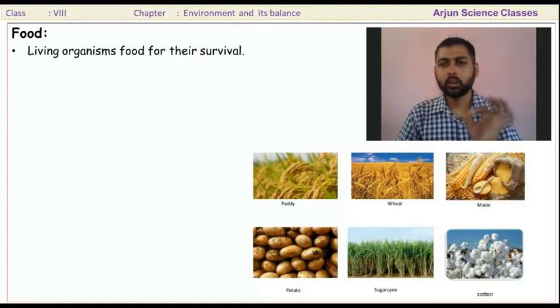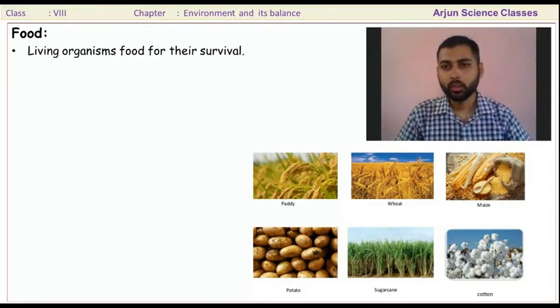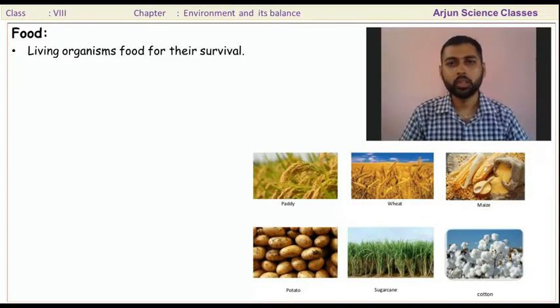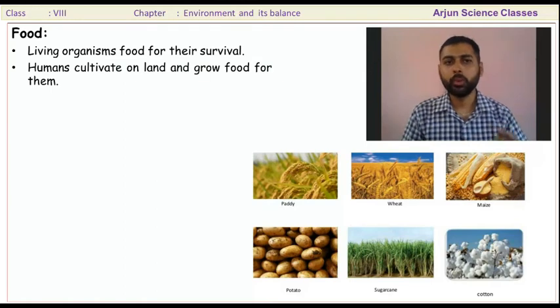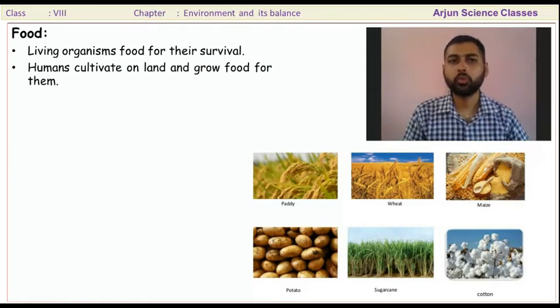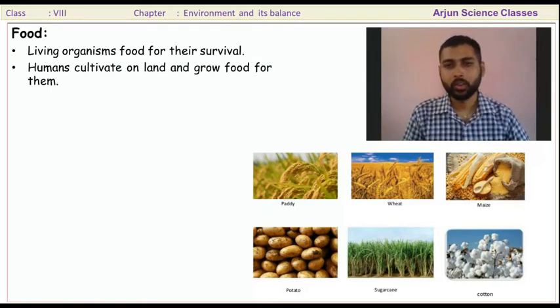Human beings and all other organisms depend on natural resources for food. We cannot survive without food. Humans cultivate land and grow food for themselves. Human beings cultivate different types of crops on the land.